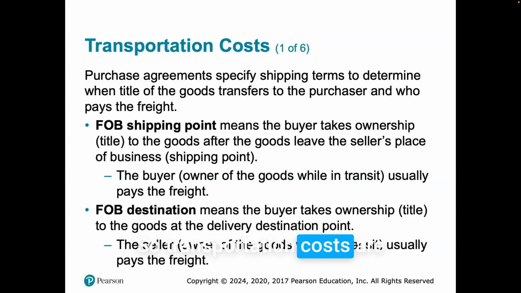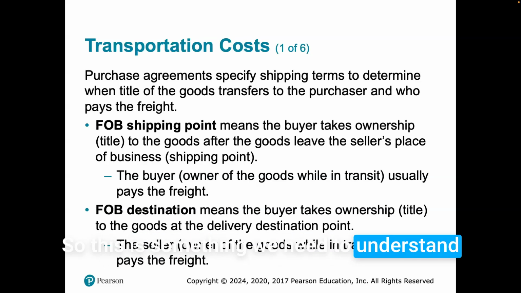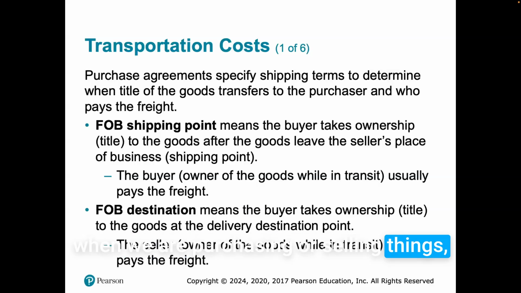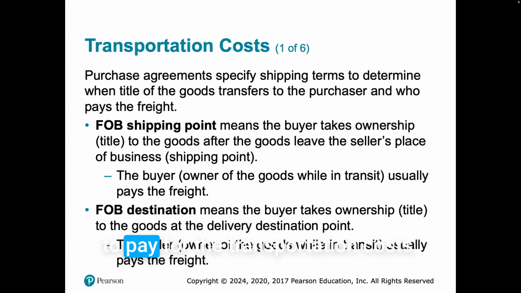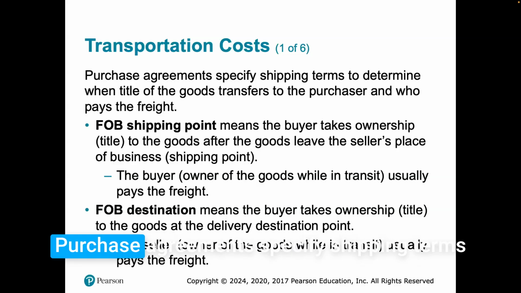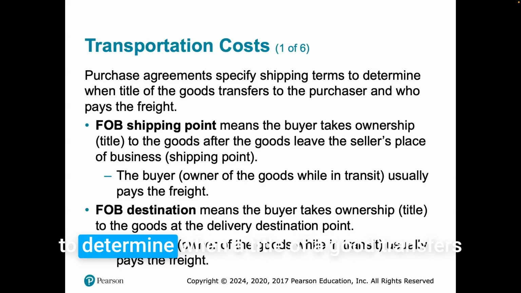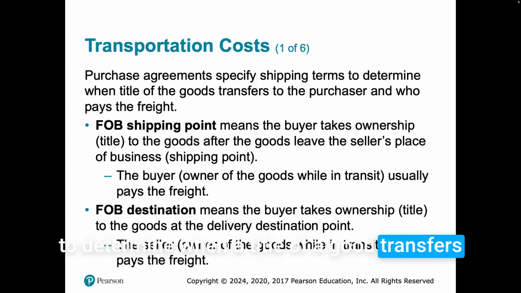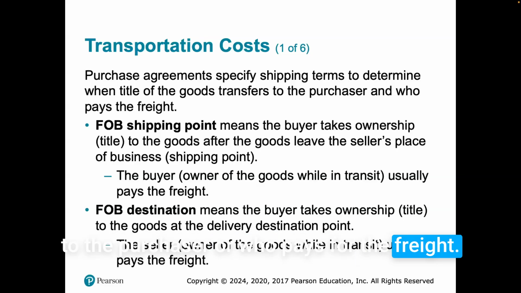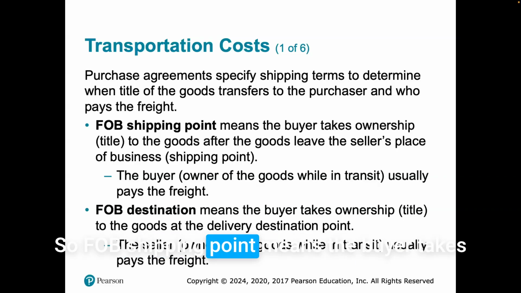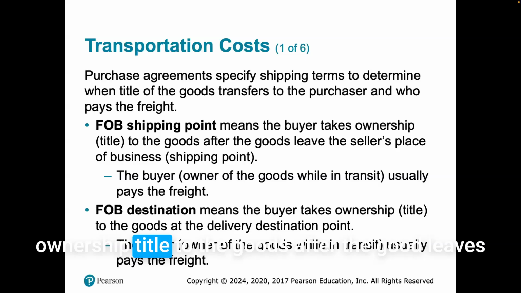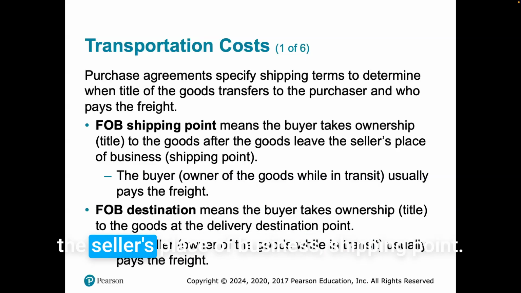So transportation costs are part of the selling, right? So this is something we need to understand when we're purchasing or selling things. And we need to understand who's going to pay for the transportation costs. Purchase agreements specify shipping terms to determine when title of a good transfers to the purchaser or who pays for the freight. So FOB shipping point means the buyer takes ownership title to the goods after the good leaves the seller's place of business.